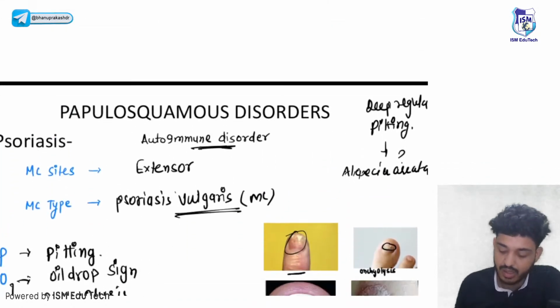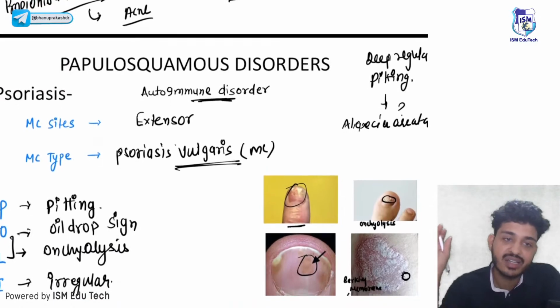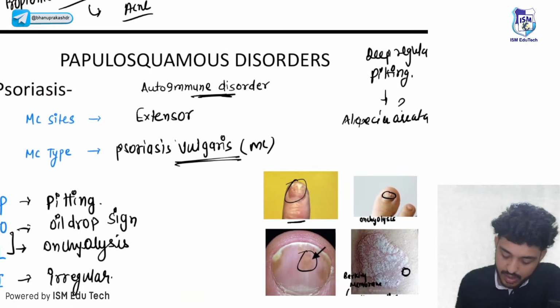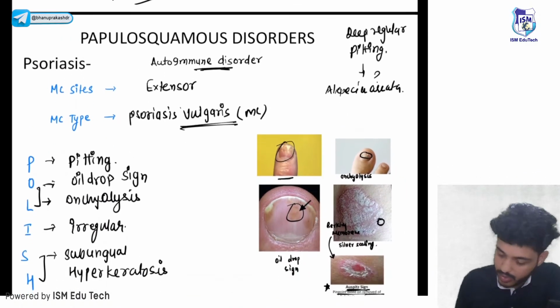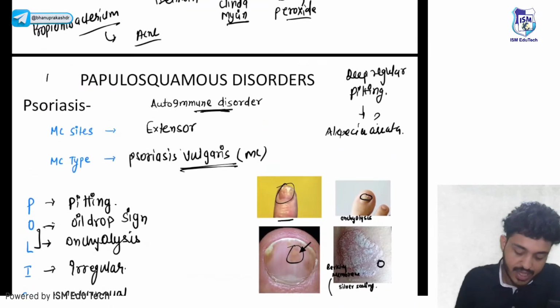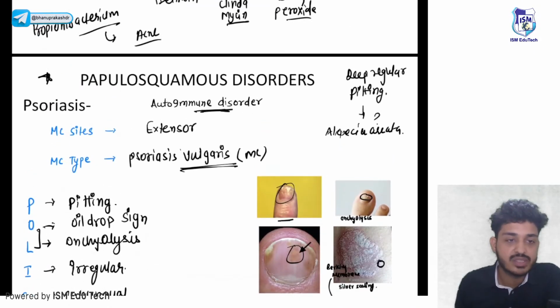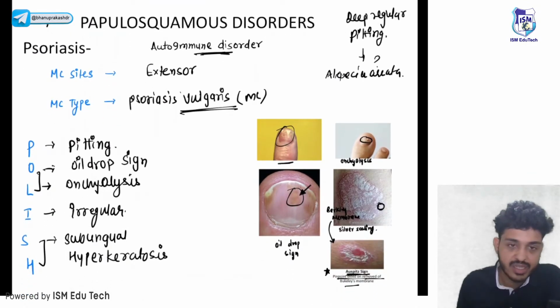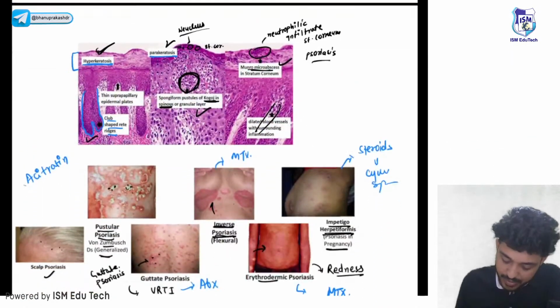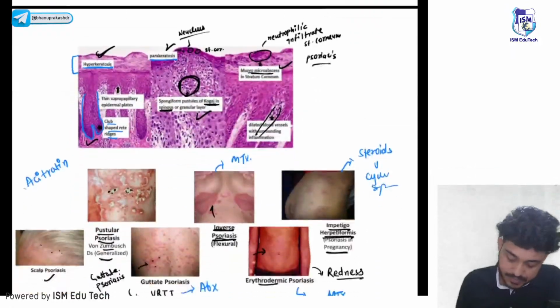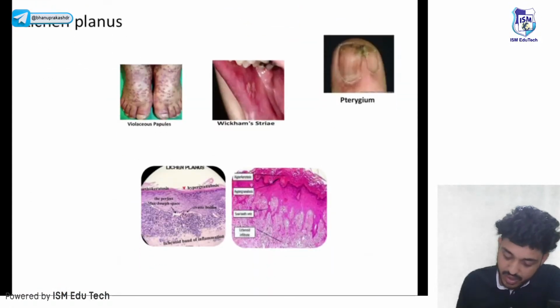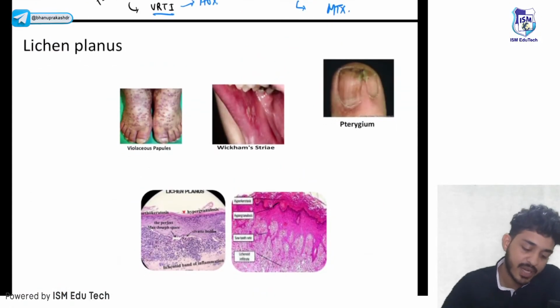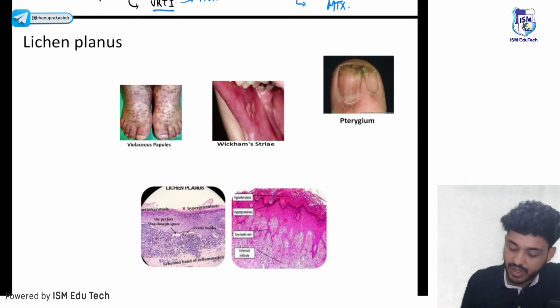Are we done with psoriasis? Do not get questions wrong from this. These are the most important topics, psoriasis and lichen planus. There is always a question from there. Every year there is a question, so please try to remember everything one by one. Okay, moving on, next is your lichen planus.